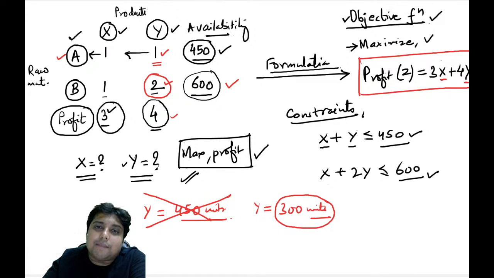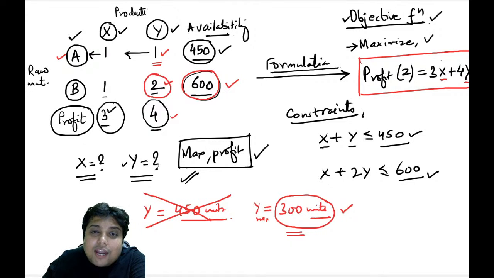I hope you all are getting my point. So guys, the maximum number of Y that we can make is 300 units. If I make 300 units of Y, then 300 into 2, 600 units of B get completely exhausted, completely utilized.